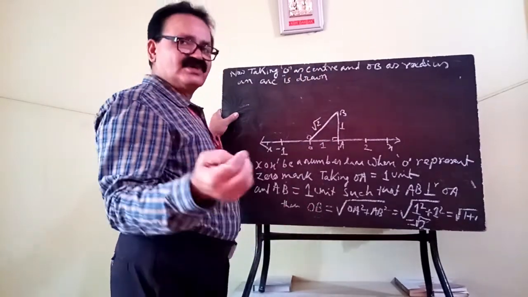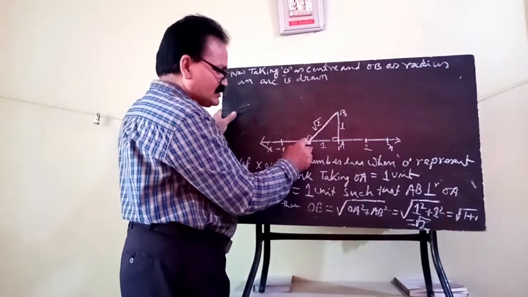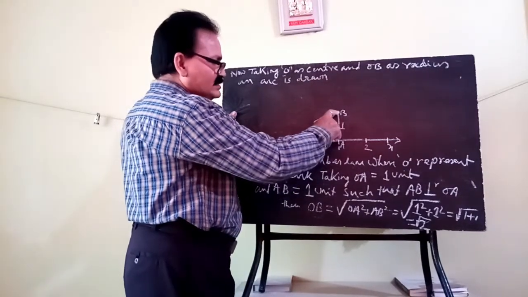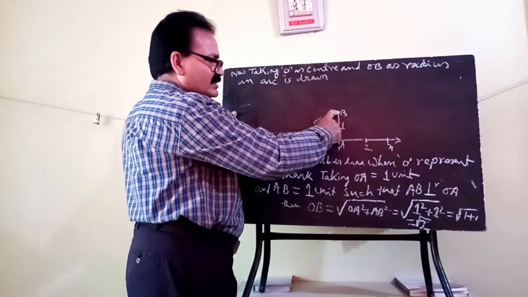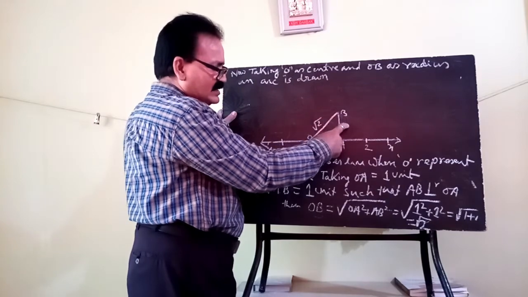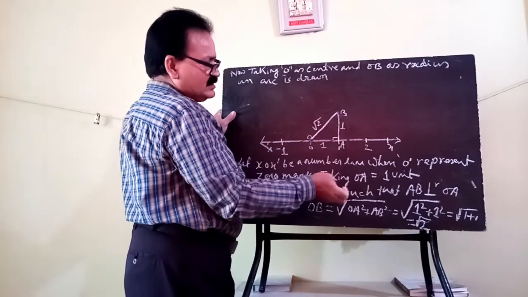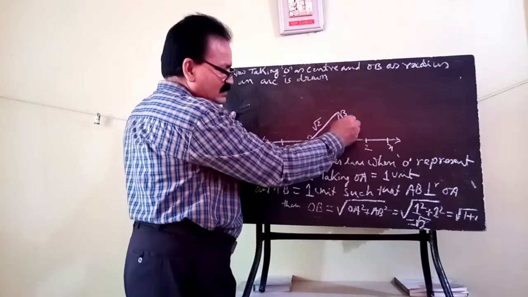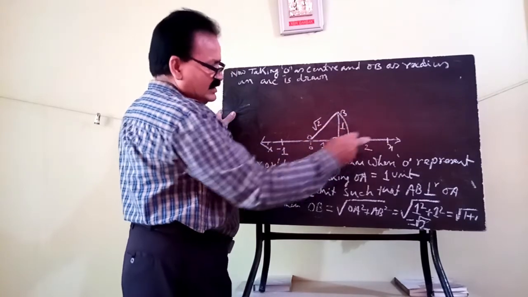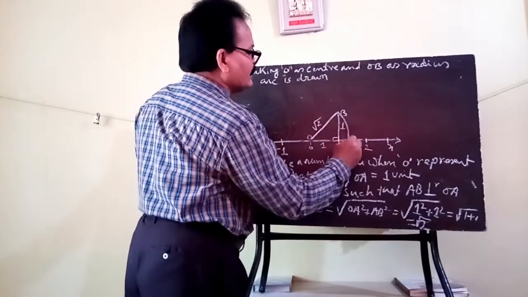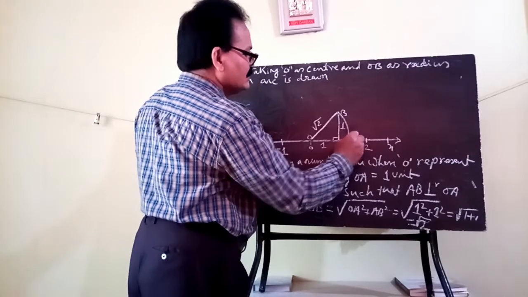So now you put the needle of the compass at position A and touch your pencil at B. Then you just make an arc. After making the arc, it intersects the number line at point B dash.